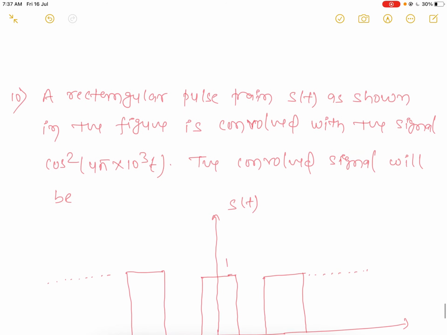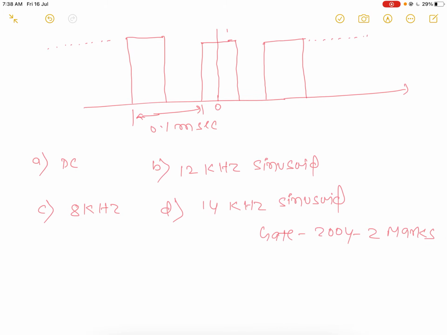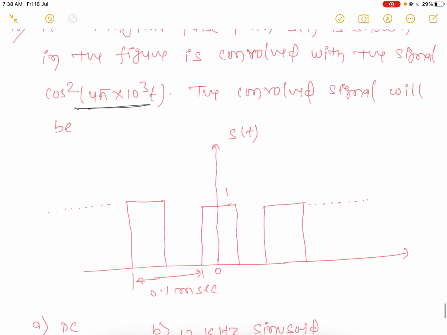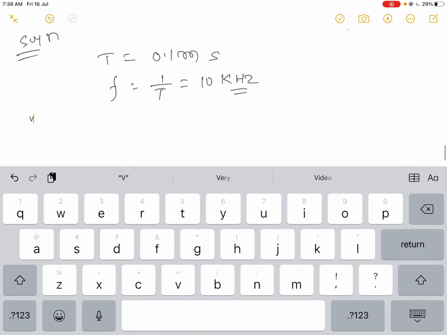Okay, now the next question. See, a rectangular pulse train s(t) is shown in the figure. Convolve with the signal. This one, the convolved signal will be, okay, here is the given rectangular pulse signal. Then what will happen? Here is the time period. Time period is given as 0.1 millisecond. Then f will be 1 upon T, and it becomes 10 kilohertz. Okay, and when you take the Fourier transform, it will be